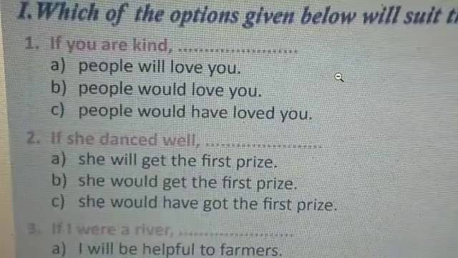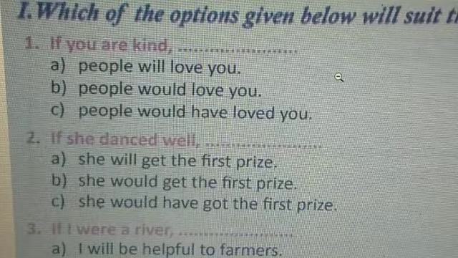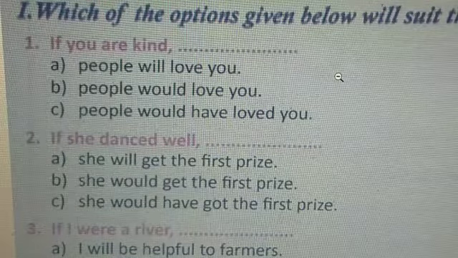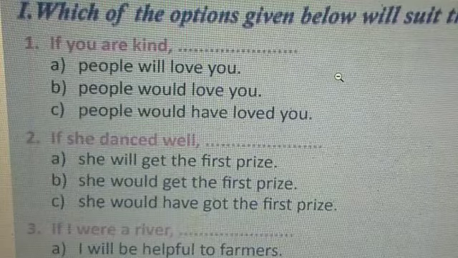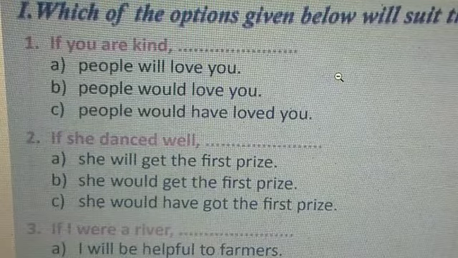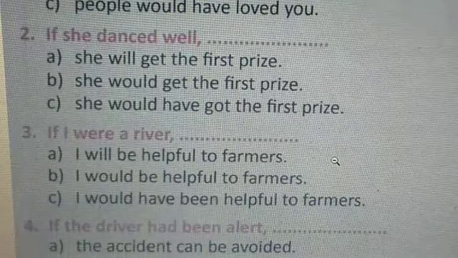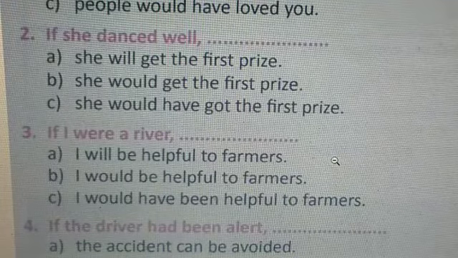Dear students, now we shall see the exercises on conditionals. At first, see which of the options given below will suit the following sentence. First one, if you are kind, what will be the answer? Option A. If you are kind, people will love you. Second one, if she danced well, what will be the option? If she danced well, it is past tense. She would get the first prize.